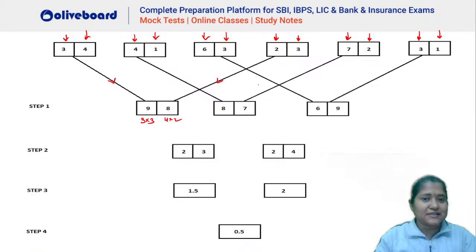Just increase the quality of the video. Okay, increase it to 480p or something, you will be able to see the complete question.